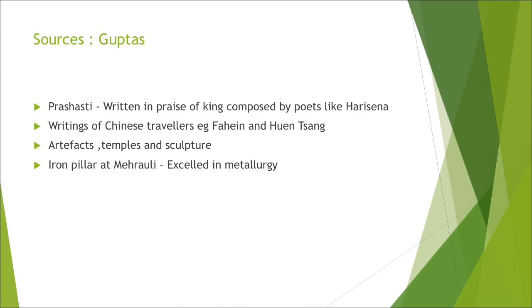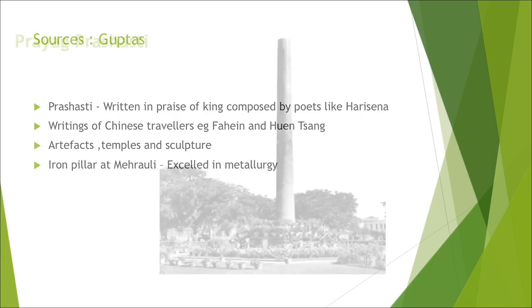Artifacts, the structural temples. In the 4th chapter, we'll be reading about it, the temples of the Gupta period, the sculpture, and most important, the iron pillar at Mehrauli. If you have seen Qutub Minar, it's in the Qutub complex, which has not rusted so far, which indicates that they excelled in metallurgy. Even after so many years, it has not rusted.